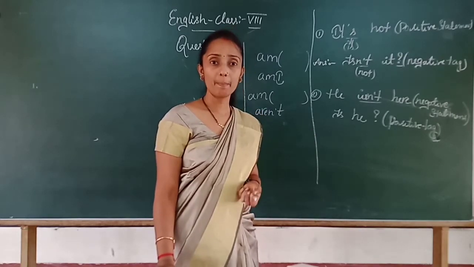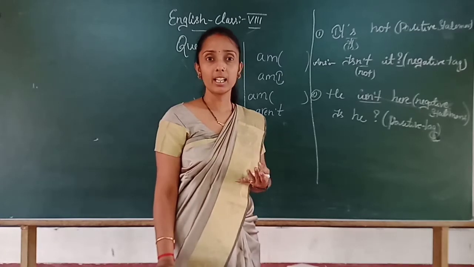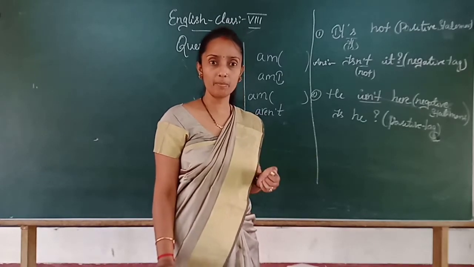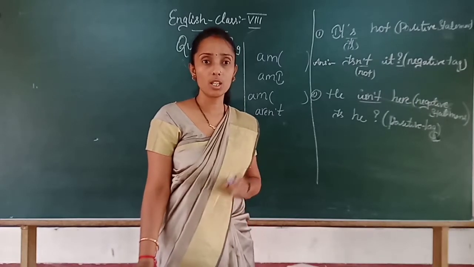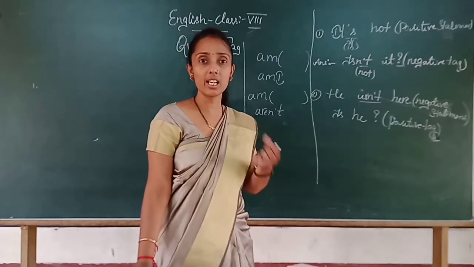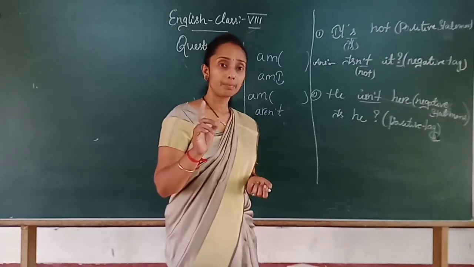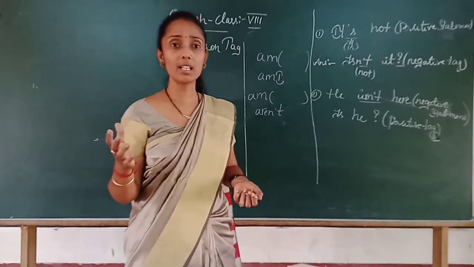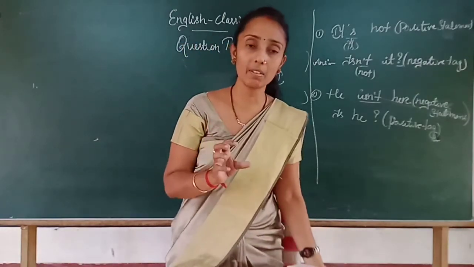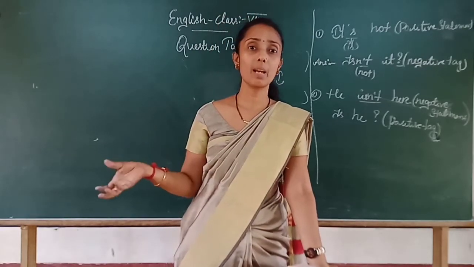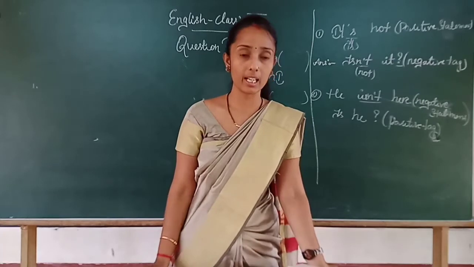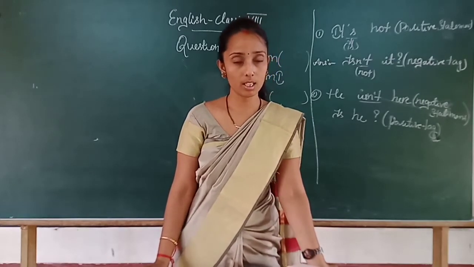Correct? Examples: reading, writing, eating. These are all direct verbs. They show what the subject's action was. For example, he is reading, he is eating. Whereas a helping word, in the sense, with the help of that word, the action of the subject is indicated. That is called an auxiliary verb.